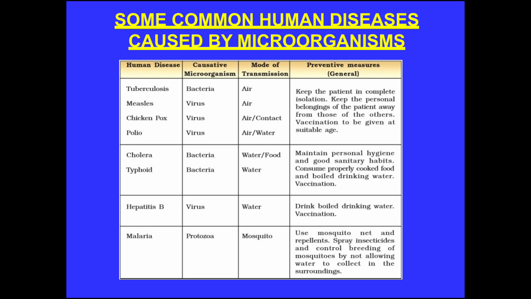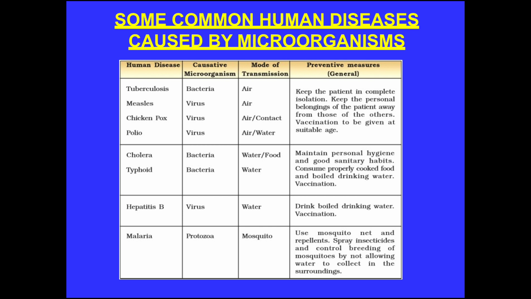Now next comes hepatitis B. Hepatitis B is also caused by virus and it can be transmitted through water. So how can we prevent hepatitis B? Drink boiled water or we may take vaccine.